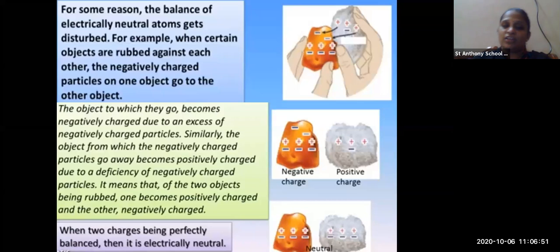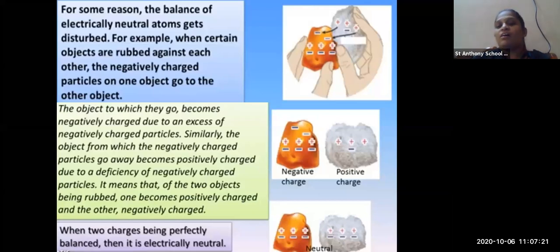In the third figure you can see that when the two charges are perfectly balanced in the stone, that time it is known as electrically neutral. If there are balanced numbers of protons and electrons in both the objects, we can say they are electrically neutral.